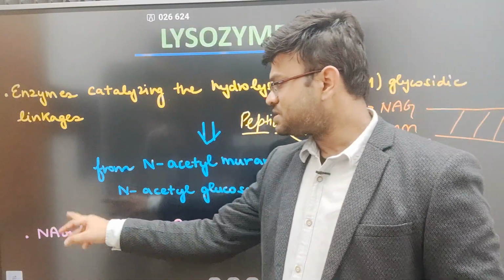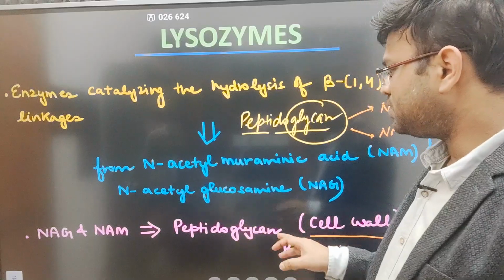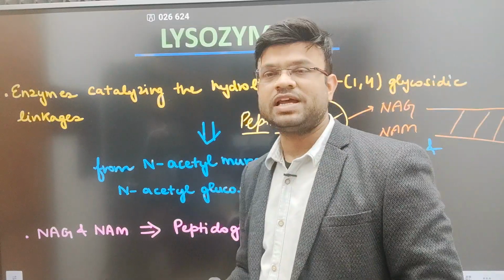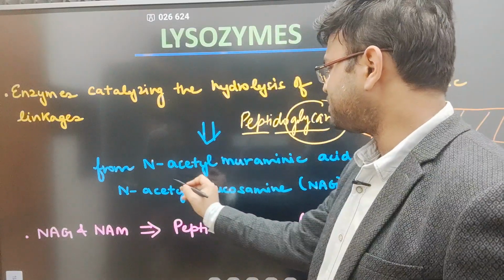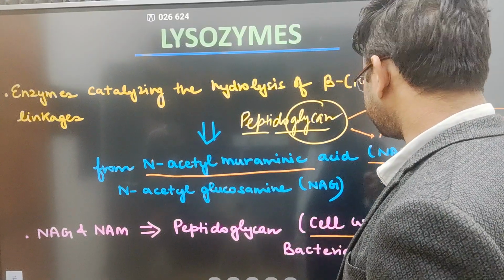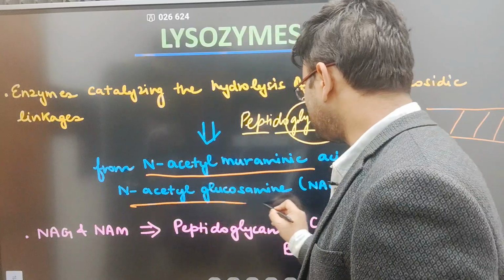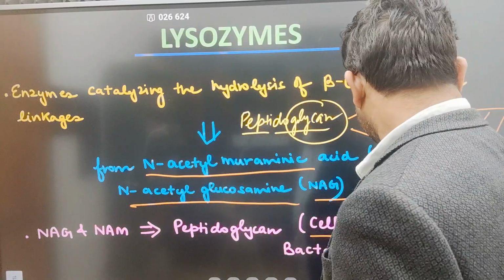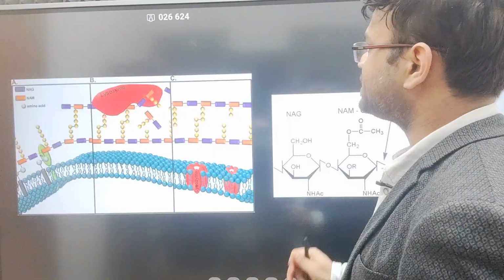And peptidoglycan means NAG-NAM: N-acetyl glucosamine and N-acetyl muramic acid. This is the full form. Let me just underline it over here. N-acetyl muramic acid is called NAM, and N-acetyl glucosamine is called NAG. Now let us move forward to the next slide.